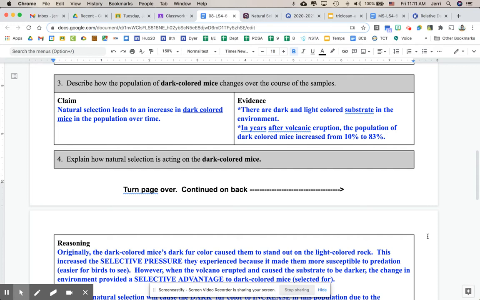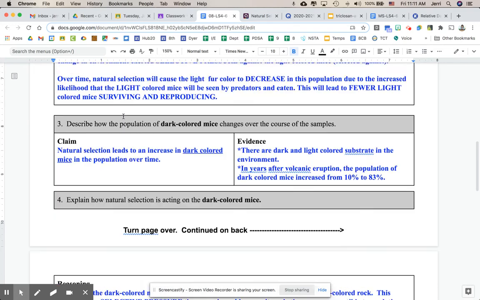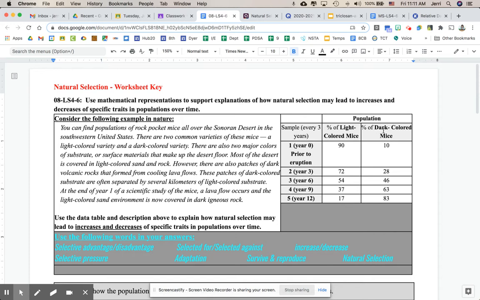So the dark colored mice are the ones that now are blending in with the environment after the volcano erupted and the substrate or the ground material changed to a darker color. So we're going to put in a claim here, and our claim should be in the same basic format that it was in for the first claim. So if you don't have that, you'll want to fix it. So your claim should say natural selection leads to, and in this case, we have an increase. The way that you know that it's an increase is you go up here and look.